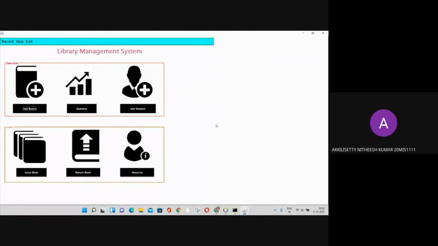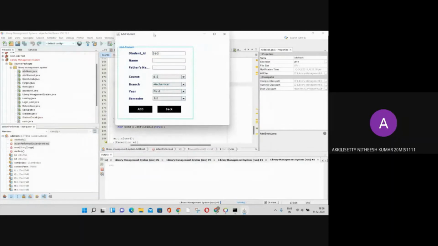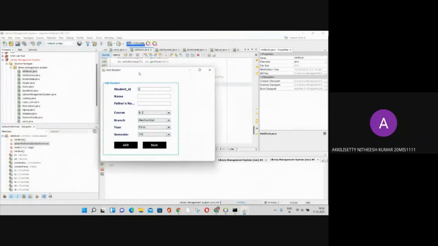Thank you, Sagar. After finishing with add book, get into add student, click on add student. Here we find the sections: student ID, name, father's name, course, branch, year, semester.